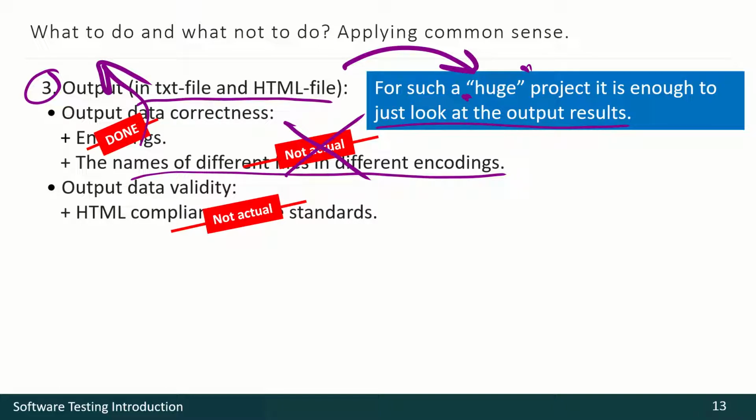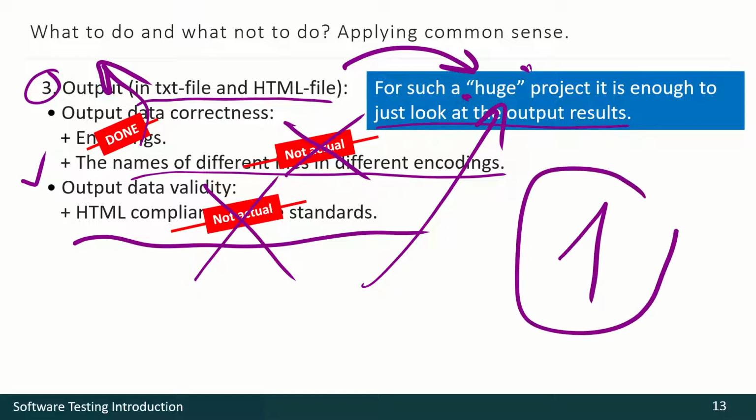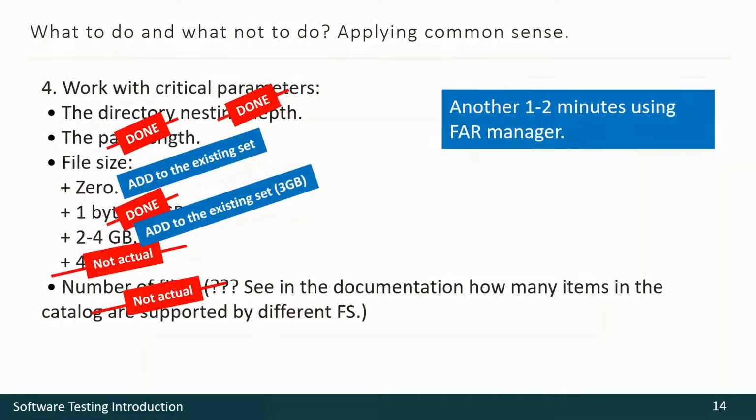The validity of the output data, HTML compliance with standards and so on, is not actual. If it works in a browser, if it looks good in a browser, that's good enough. So the second slide is done and we only have one set of data, the one from the previous slide. And we continue using it. And we'll continue using it with the next slide.